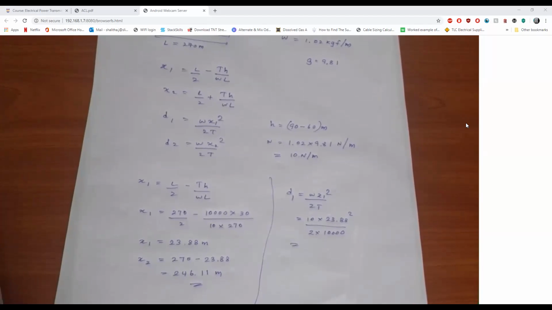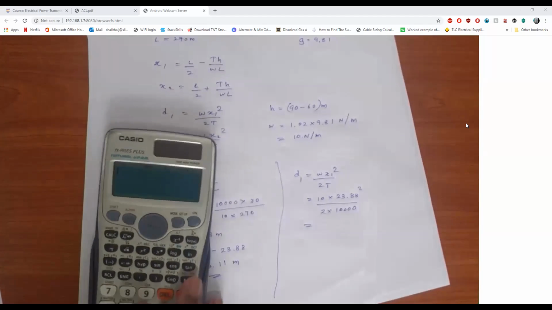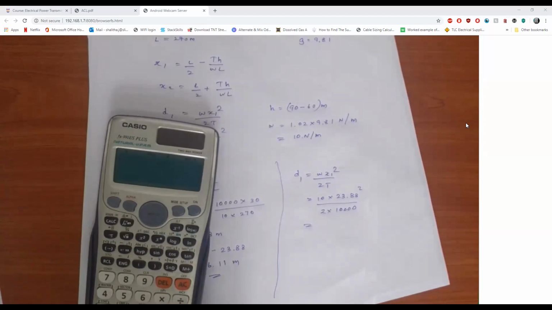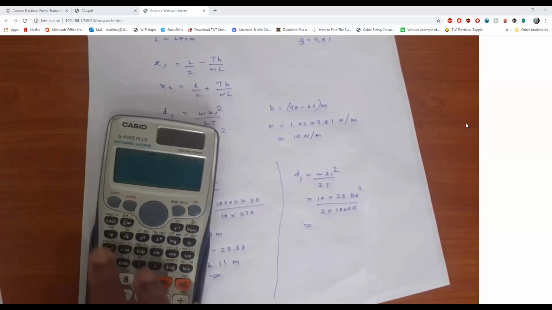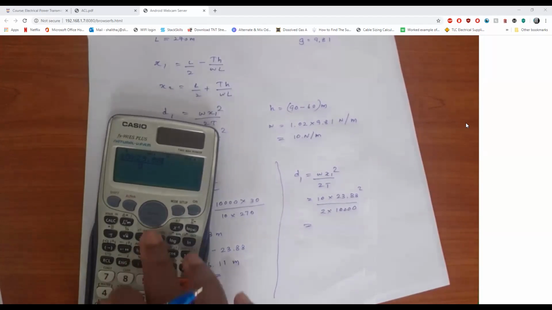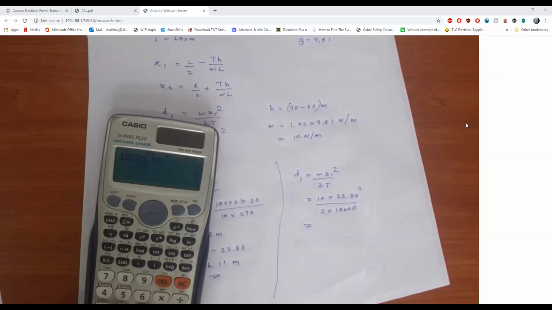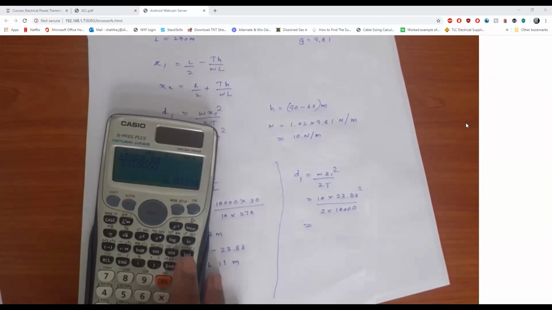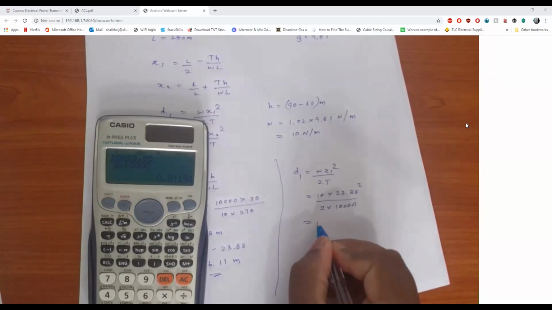The value you are going to get is a very small value.